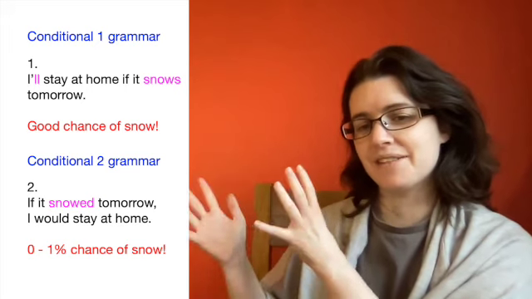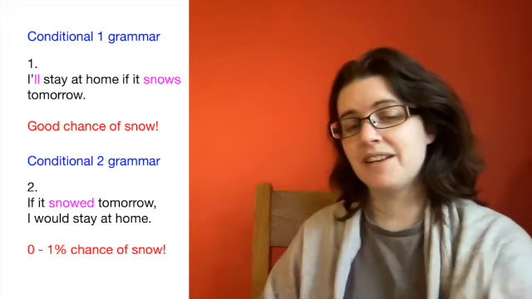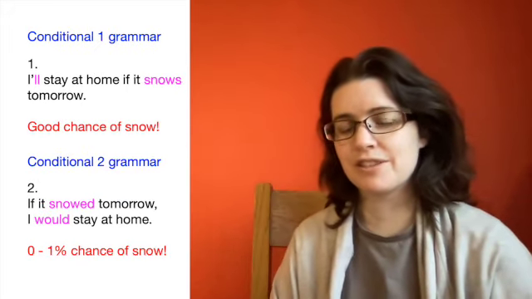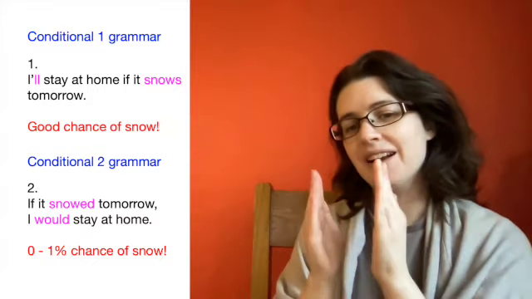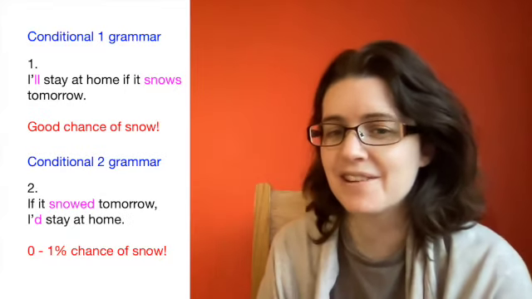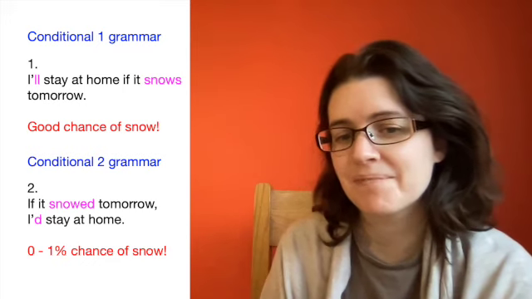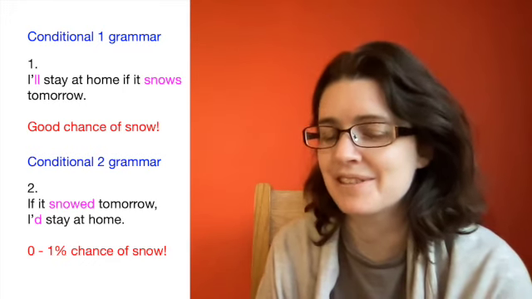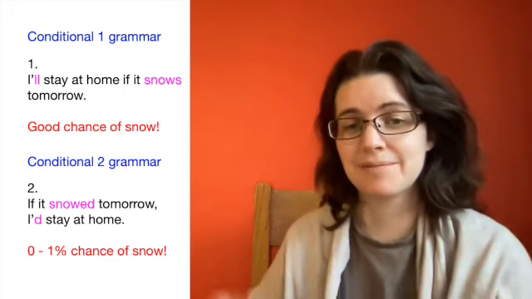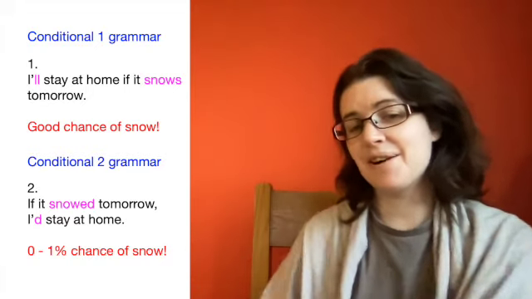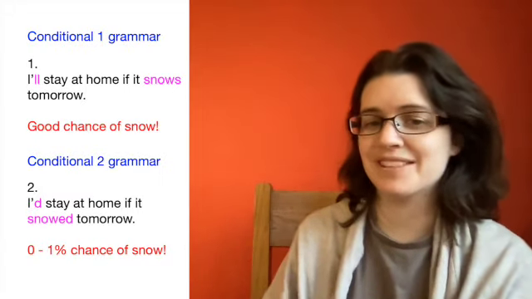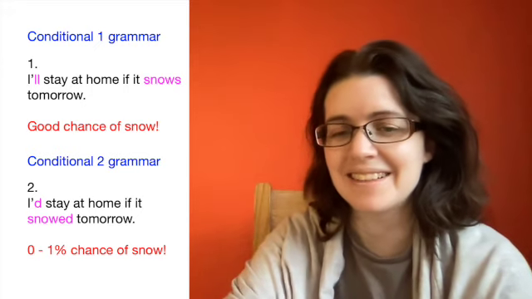The second part of the sentence has would, and again, you can make this shorter: I would, I'd. If it snowed, I'd stay at home. And you can also switch the two parts around. I'd stay at home if it snowed. Let's take a look at another example.